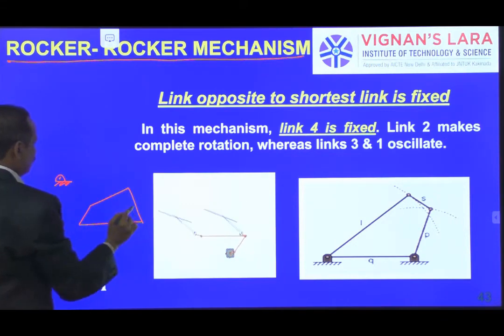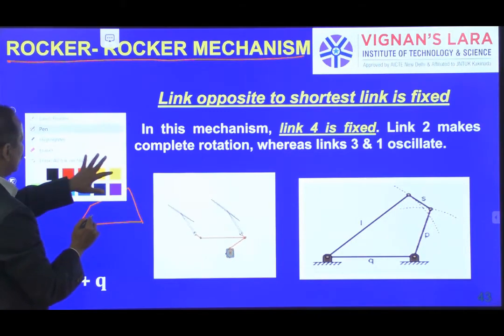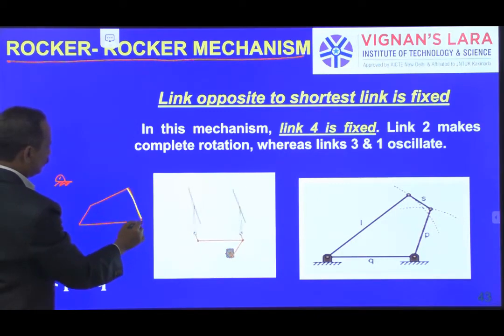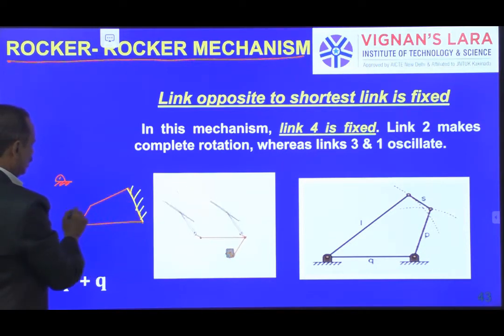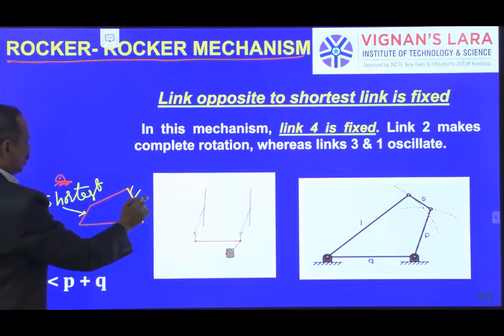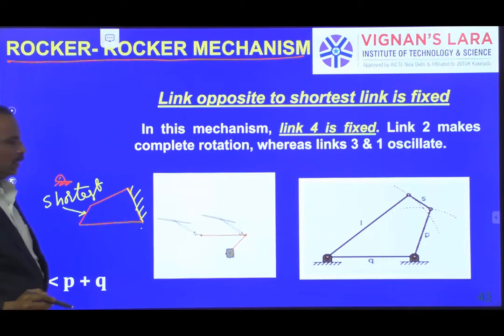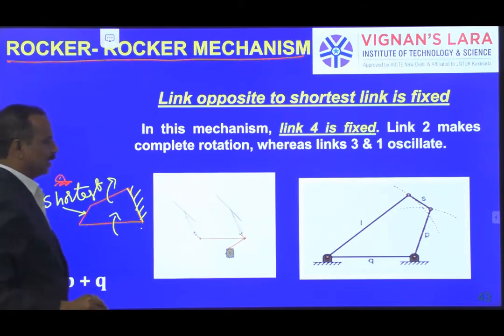This is the mechanism which we have taken. The shortest is this. What is the opposite to the shortest? Opposite to the shortest is this one. So this is fixed. Then input is given here and output is collected here.